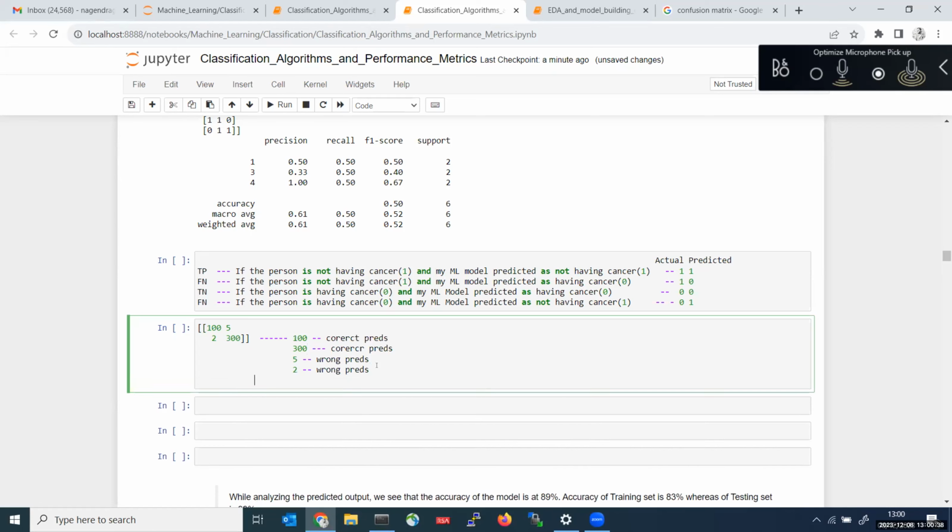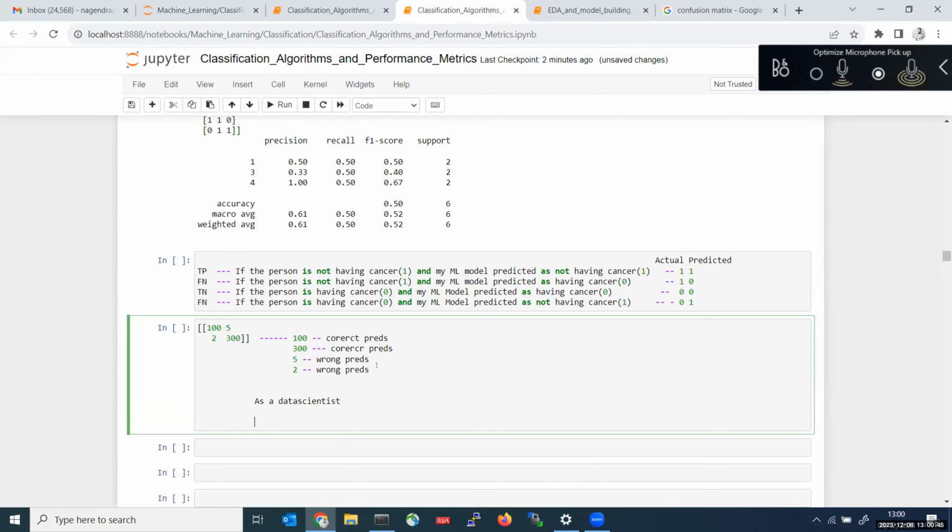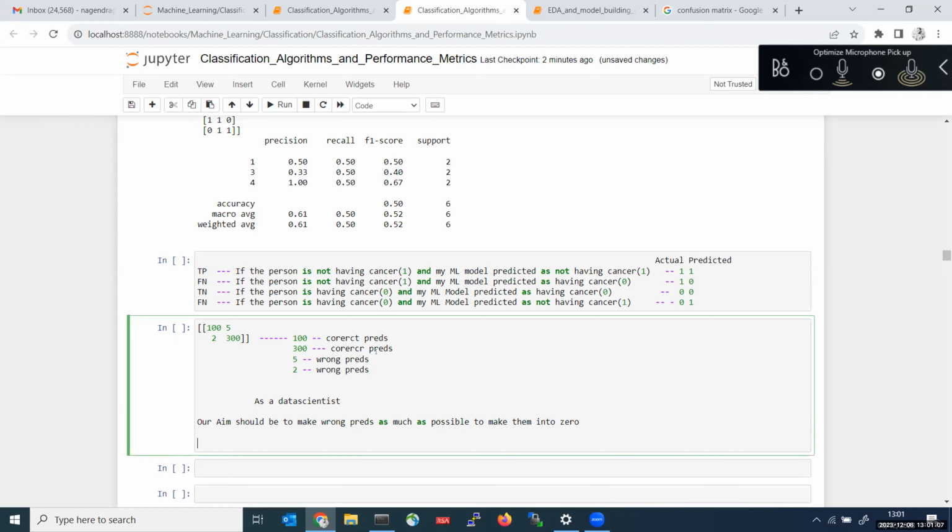So our aim as a data scientist should be to make wrong predictions 0 as much as possible. If I make them into 0, what will happen?